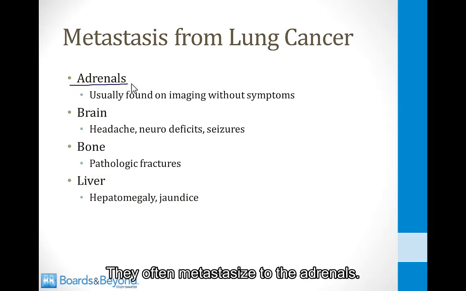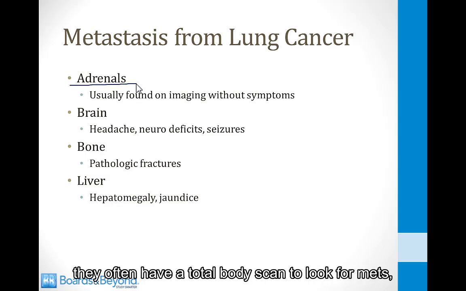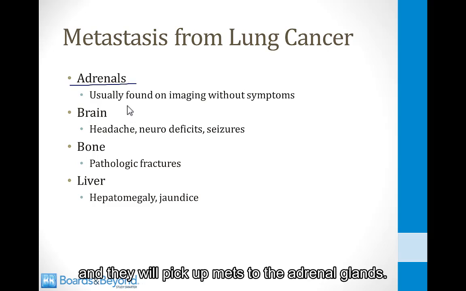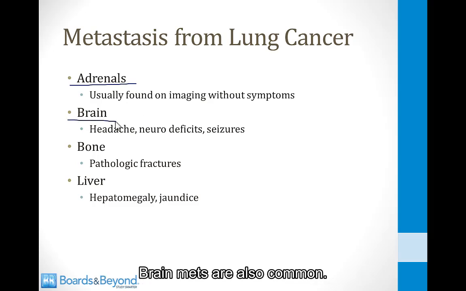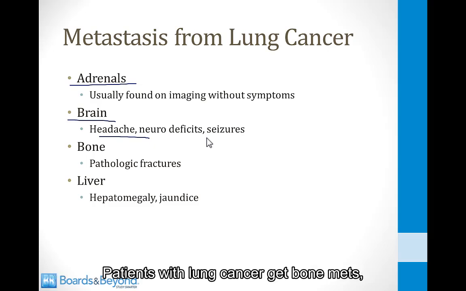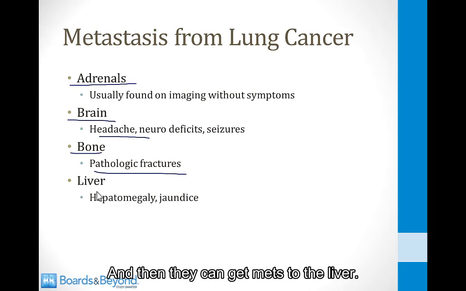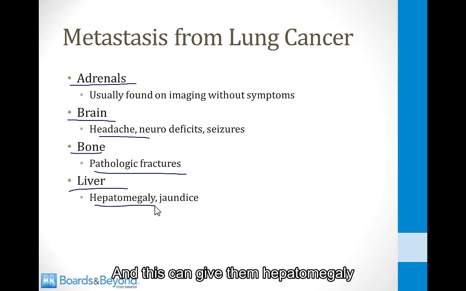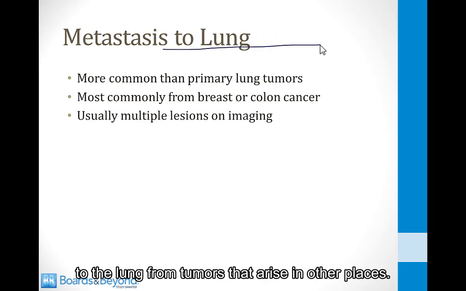They often metastasize to the adrenals. Now, this is usually asymptomatic. So when patients are diagnosed with lung cancer, they often have a total body scan to look for mets, and they will pick up mets to the adrenal glands. This usually doesn't cause any symptoms. Brain mets are also common. This can cause headache and neurodeficits and seizures. Patients with lung cancer get bone mets, and this results in pathologic fractures. And then they can get mets to the liver, and this can give them hepatomegaly and even jaundice and liver failure. The last thing I'll mention is metastasis to the lung from tumors that arise in other places.